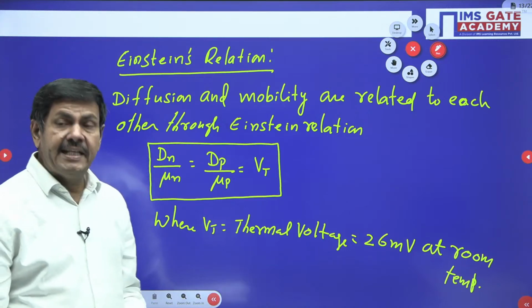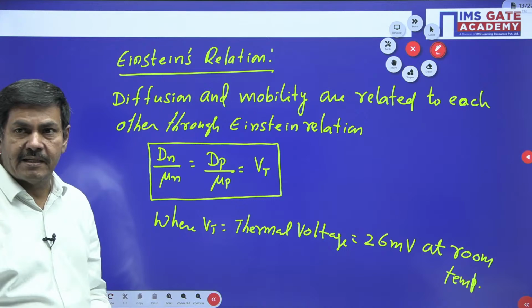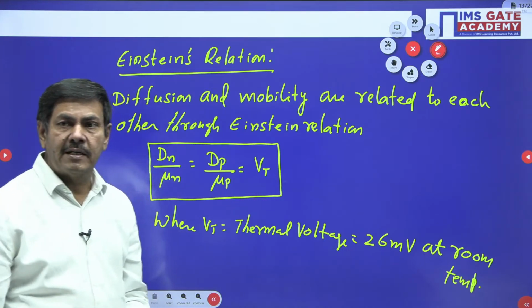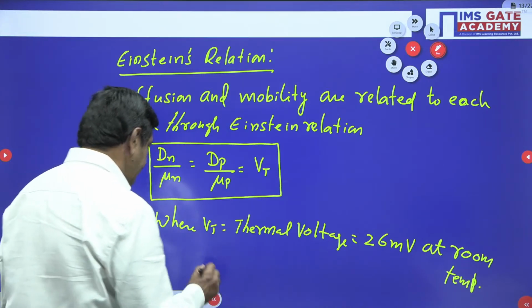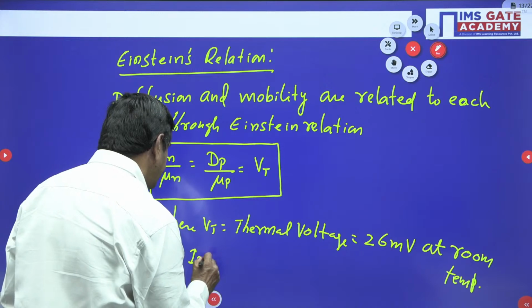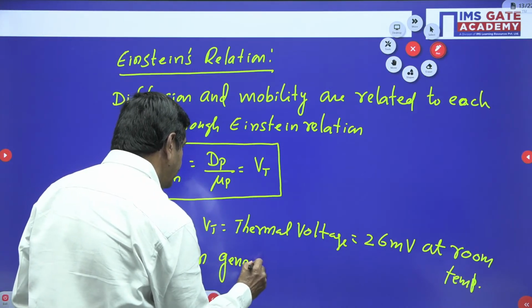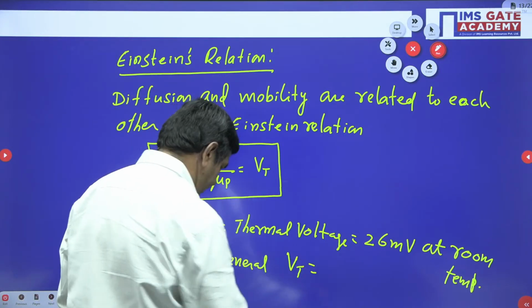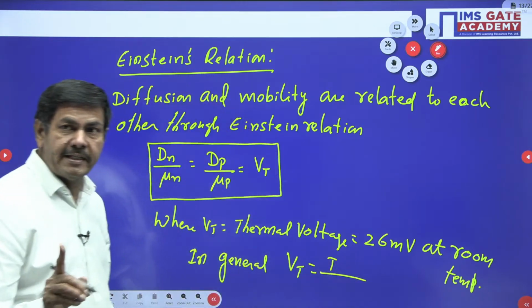But suppose any other temperature is given, how can we find the thermal equivalent of voltage? If the temperature is 400 Kelvin or 600 Kelvin, in general the thermal equivalent of the voltage is calculated by T in Kelvin only, not in centigrade.